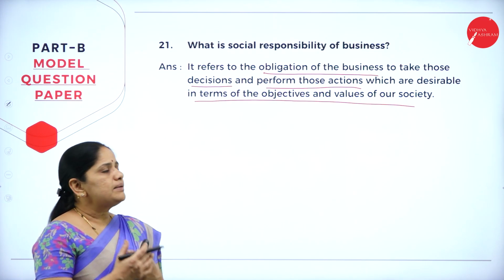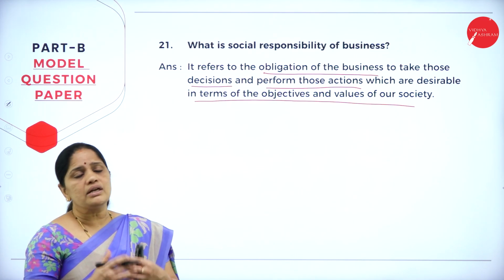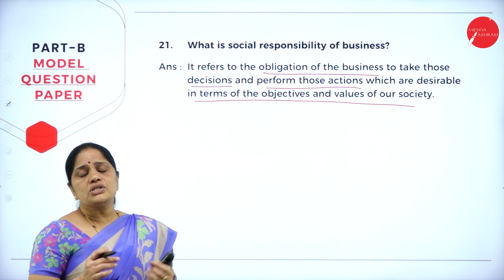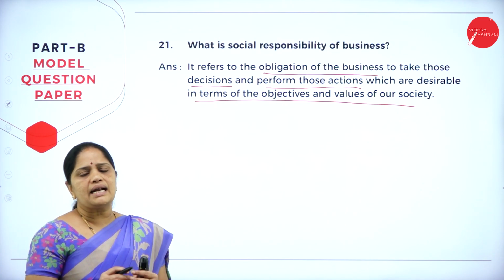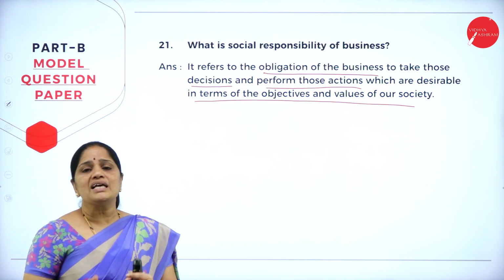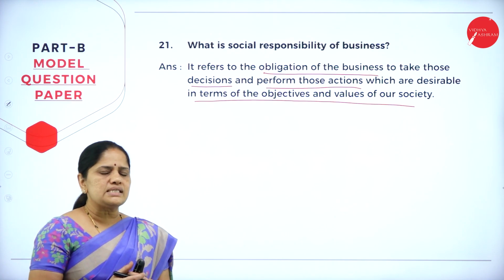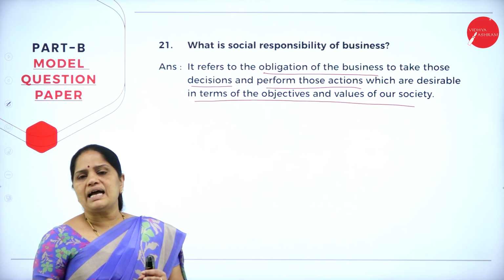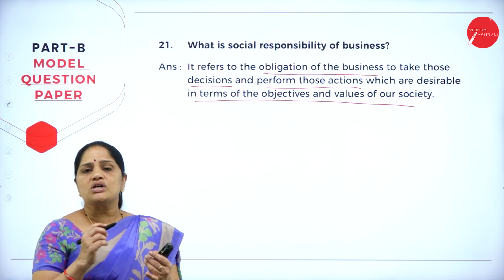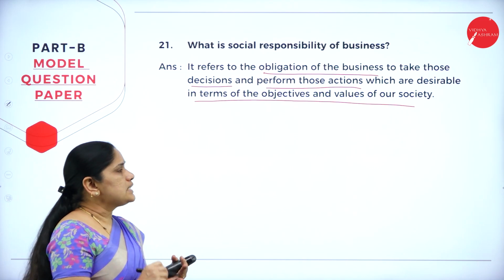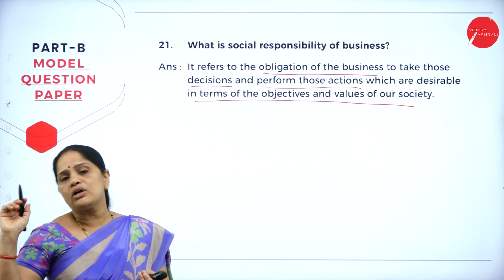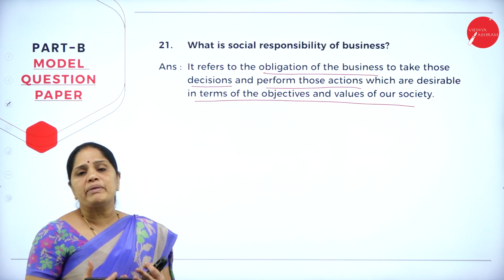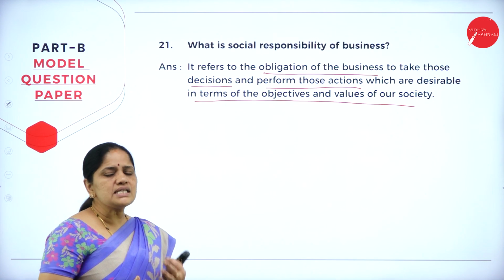So, as such, the business will have an obligation to perform those actions which are desirable. The business should see that from this manufacturing point, there is no effluence going into the sea. Some dangerous poisonous elements will be there, and we should see that there is no water pollution because of this manufacturing unit, and there is no air pollution because of the smoke going out of the factories, and there is no noise pollution because of the loud sound made by the machinery in the business unit.